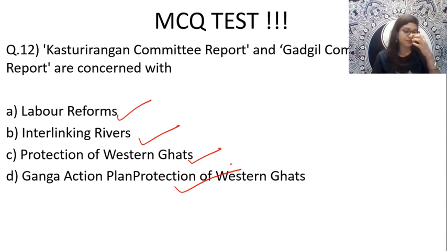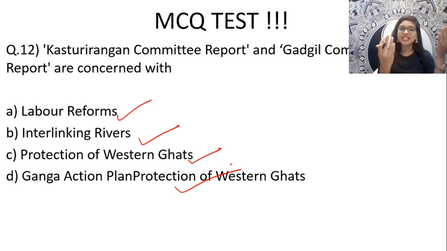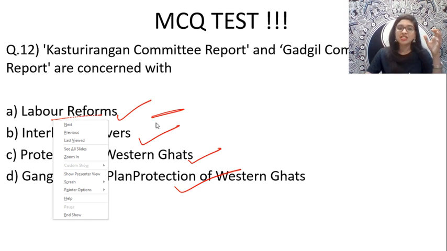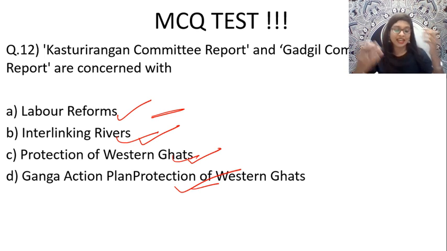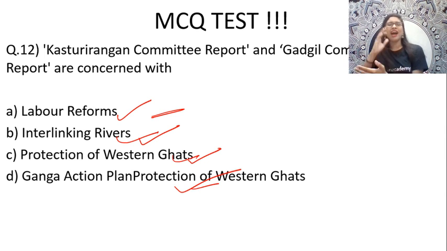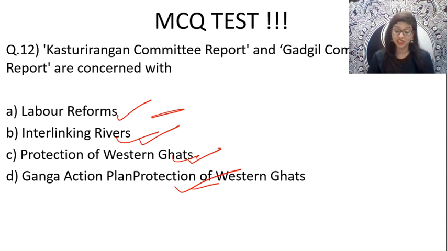Think and say. The moment you see Kasturirangan and Gadgil, obviously it has something to do with the environment, right? So is it option B, C or D? It cannot be A anyway, because that is discussing labor reforms. Since it has a connection to the environment, it could be B, C or D. So think and give your answers. Yeah, here comes Parivinder with 100% confidence that it is option C. Wonderful Parivinder, you deserve a chocolate for that.